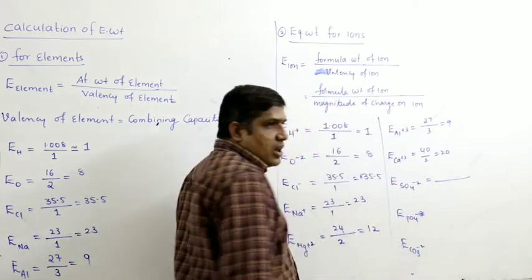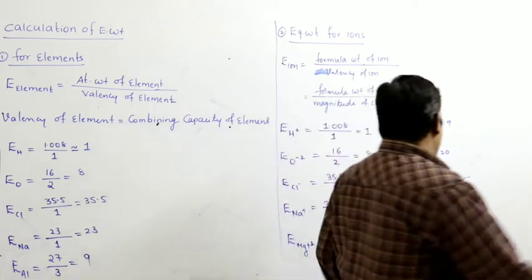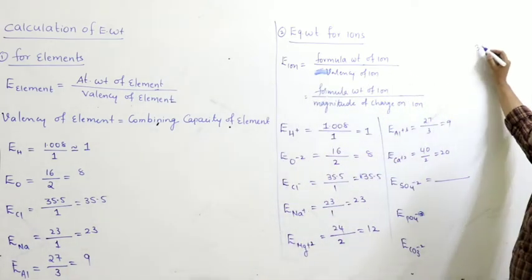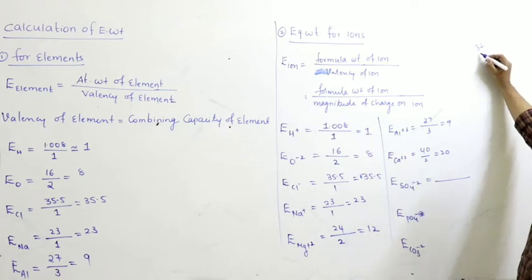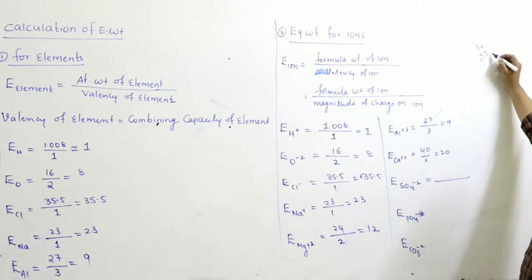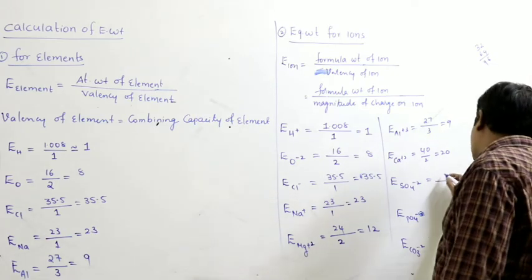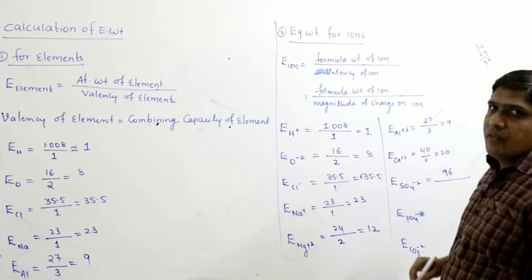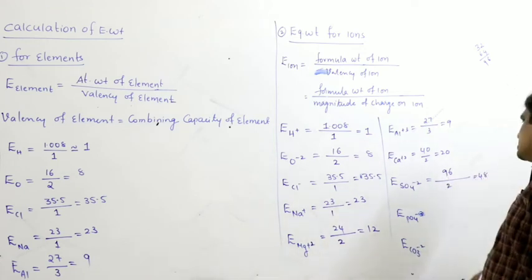So what is the formula weight? Just add the atomic weights of all atoms in that ion. How many sulfurs? 1. 1 sulfur means 32 atomic weight. 4 oxygens, 4 into 16, 64. 32 plus 64 is 96. Gain or loss of electrons does not change their atomic weights. So 96 is the formula weight. What is the magnitude of the charge? 2. So you will get 48.